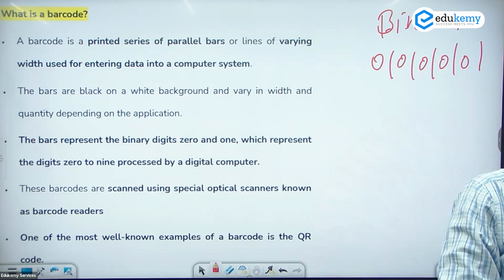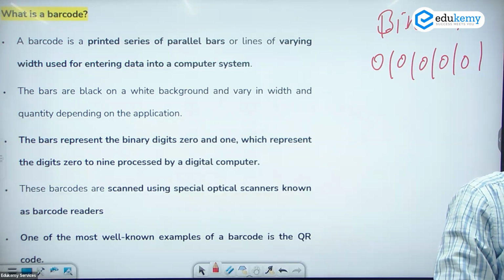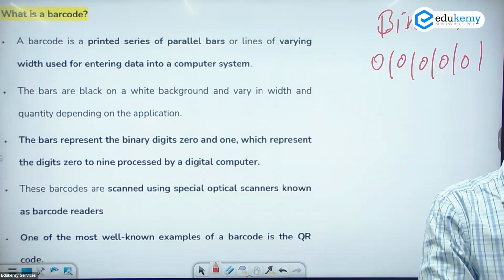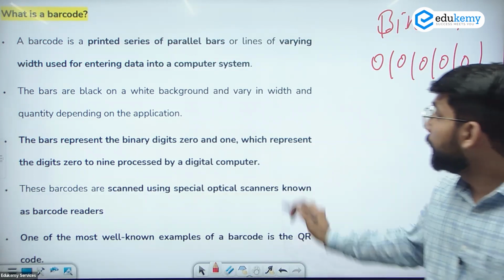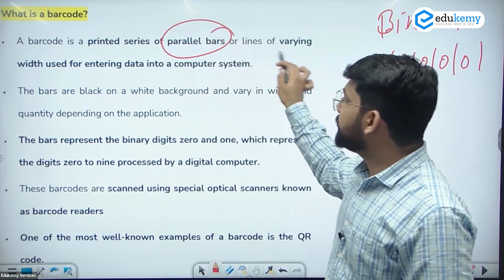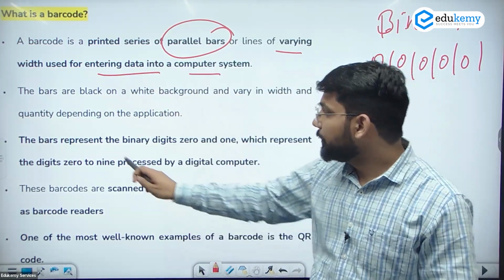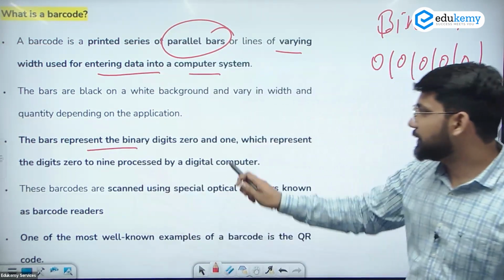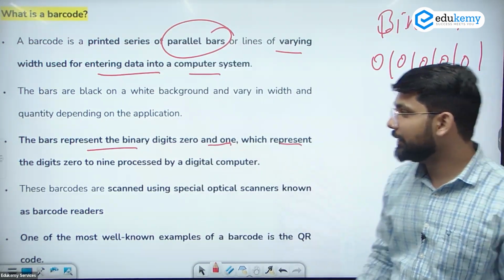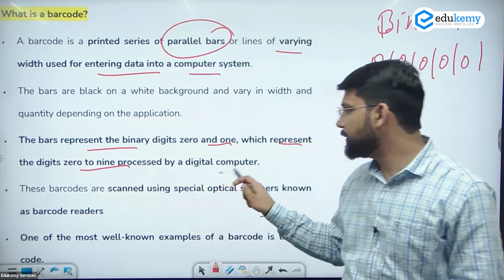So it's a very simple technology. Scan करना है, bill बनाना है. Instead of writing on the pads, that can be stored in the computer directly. So the parallel bars or lines of varying width are used for entering data into the computer system. The bars represent the binary digits 0 and 1, which represent the 0 to 9 processed by digital computers.